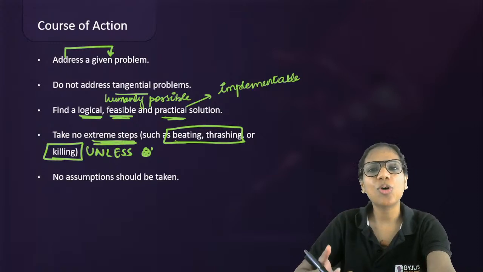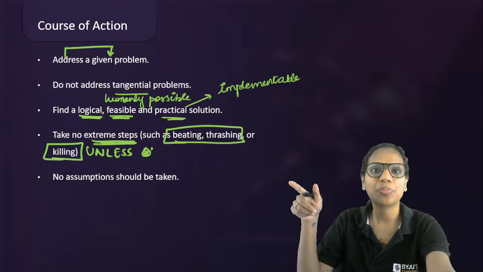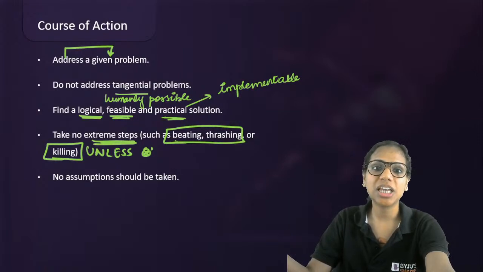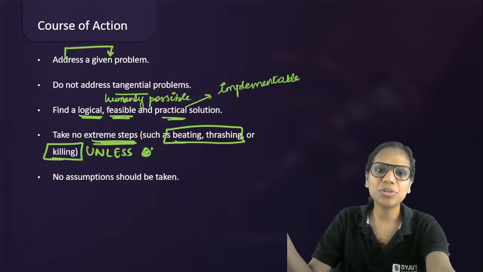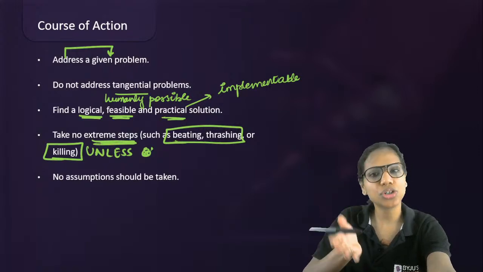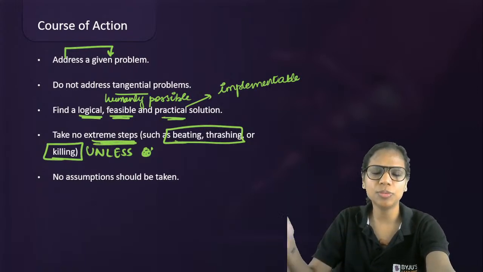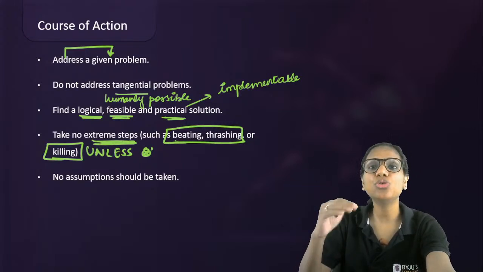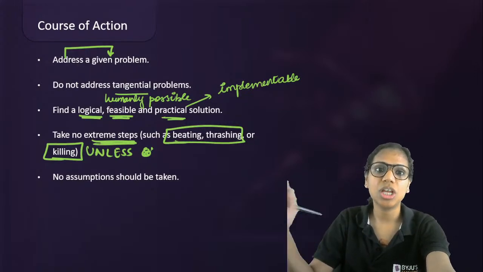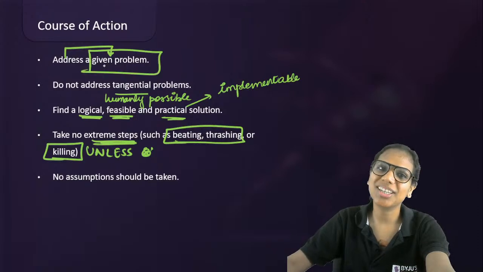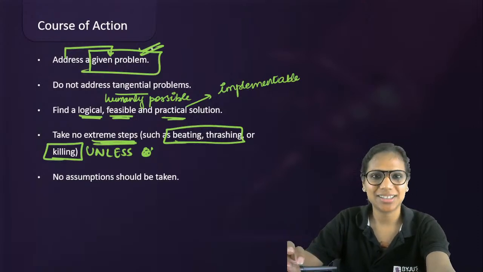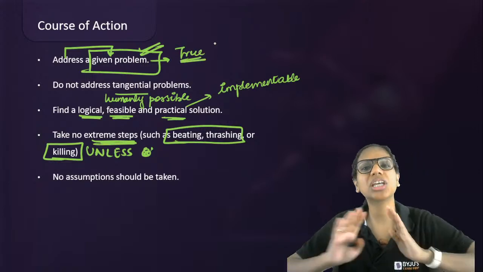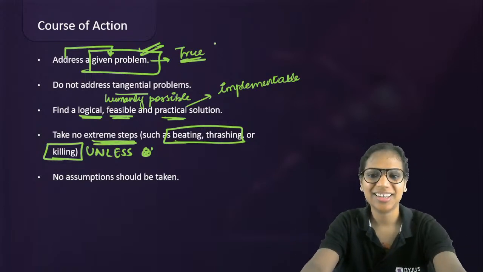Do not assume on your own that this must have happened or this must be the case. Or that this is what usually happens. Usually happens, I can still understand in relation to a given problem, depending on the problem. But otherwise, you should not make such assumptions on your own. You are just given what you are given, nothing beyond that. Just assume what you are given to be true and proceed accordingly. उसके अलावा कोई assumption नहीं लेना है.